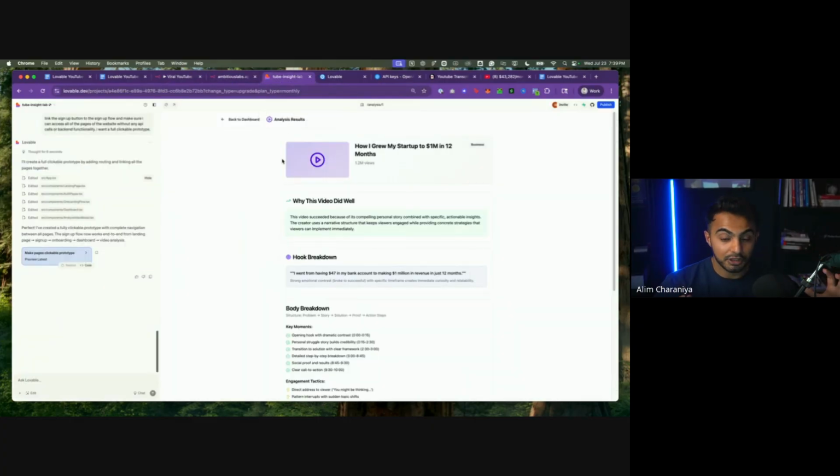This is how you can create a software product that derives value without needing dozens of features and all this complexity. We really just need one feature that solves the core problem for our user, and then we can add on top of this, right? I could do a script generator from here. I could do an automatic scraper that allows users to input different YouTube channels to watch, and then it automatically does the analysis when a YouTuber posts a viral video. We don't have to do it manually. Does that make sense? So there are ways that we can really improve and evolve this product. But right now we don't need to overcomplicate it.